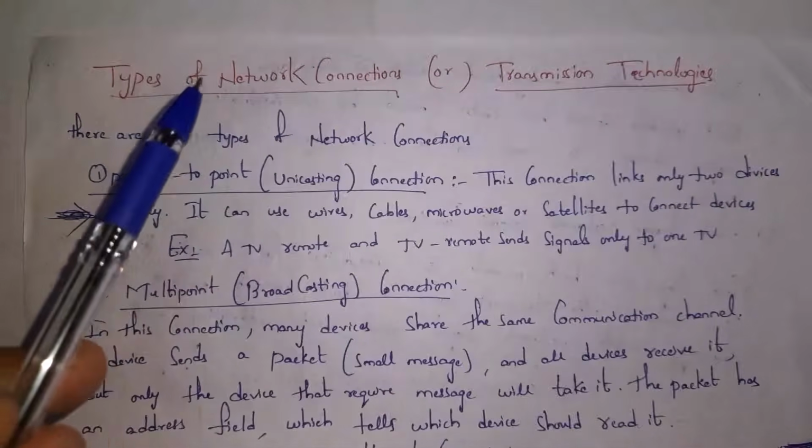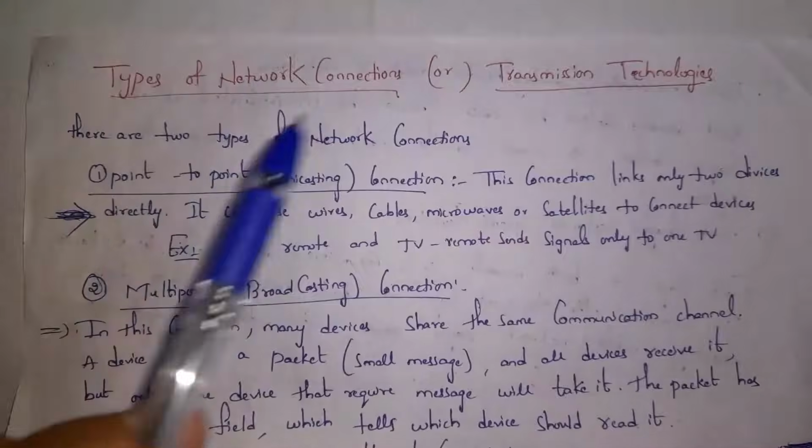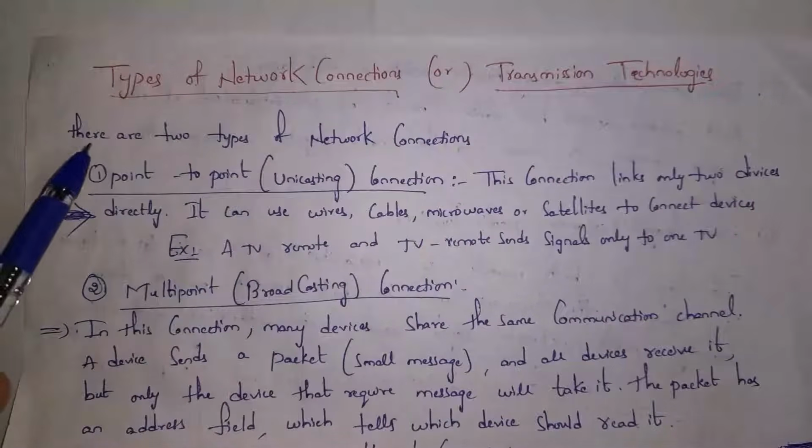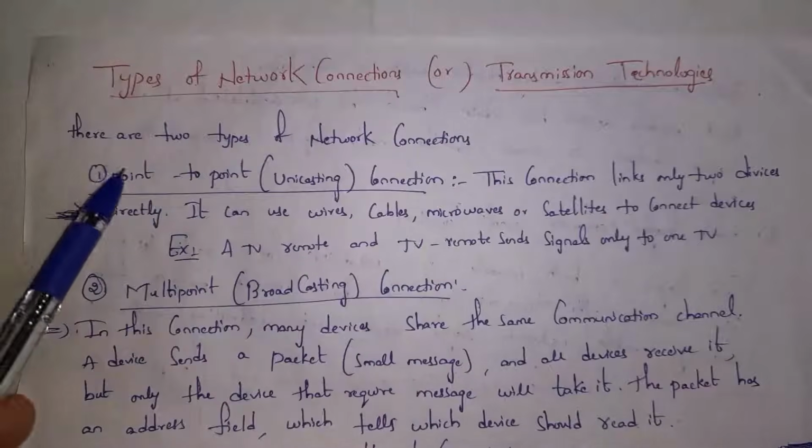Next, I will explain various types of network connections. Guys, we also call network connections transmission technologies. There are 2 types of network connections. There is the point-to-point connection. We also call it unicasting.